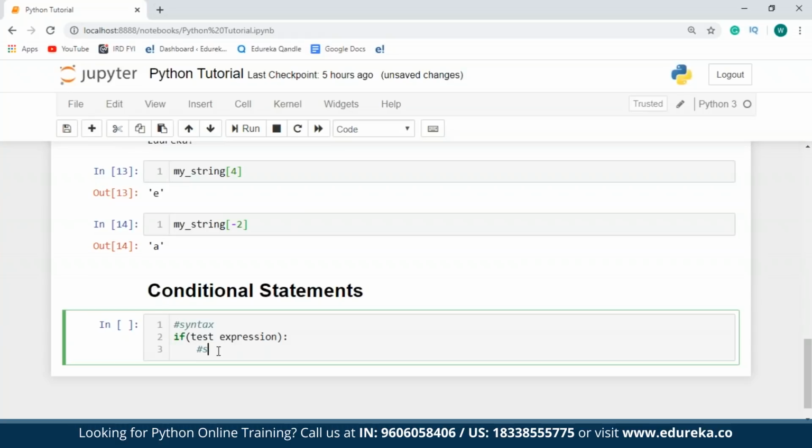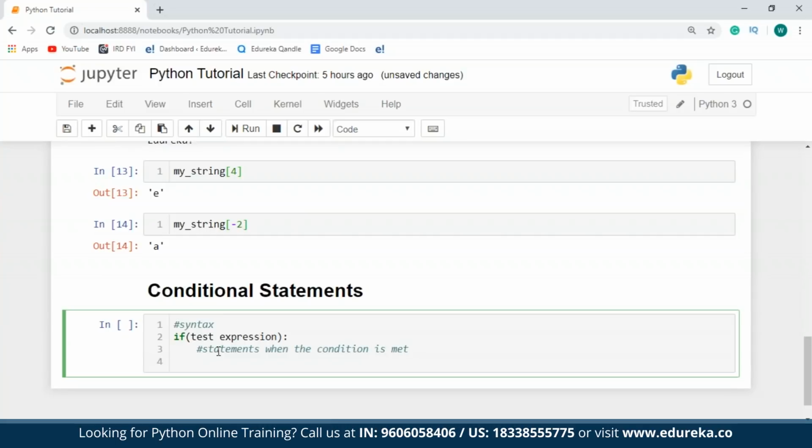The body of the if condition is going to contain all the statements that are going to be executed if the condition is met. So this will contain all the statements when the condition is met. In case this is not true, and if I have another if statement to be checked for, I can make use of the else if statement. For that, I'll just write elif, and within this will be test expression 2.